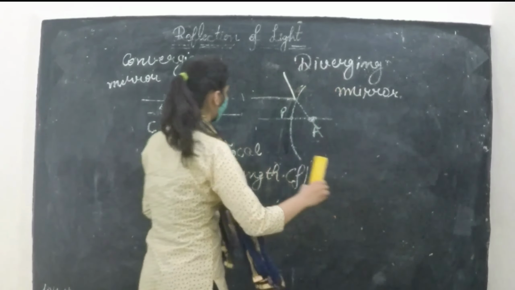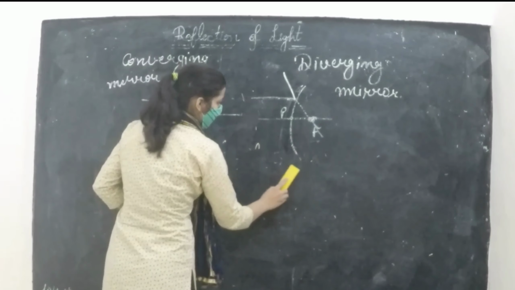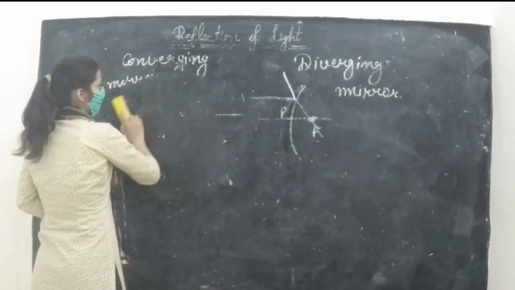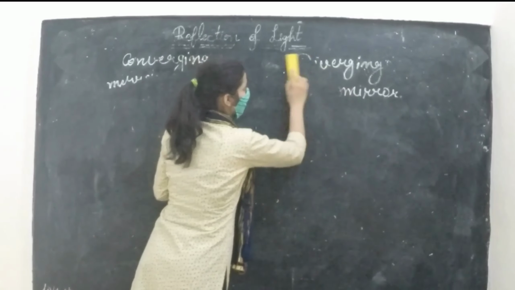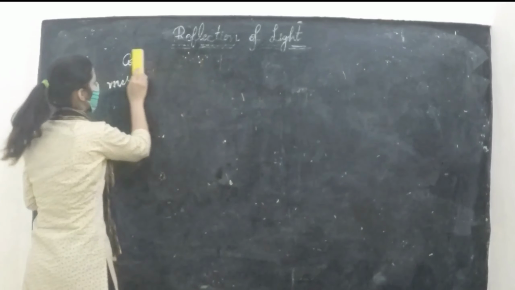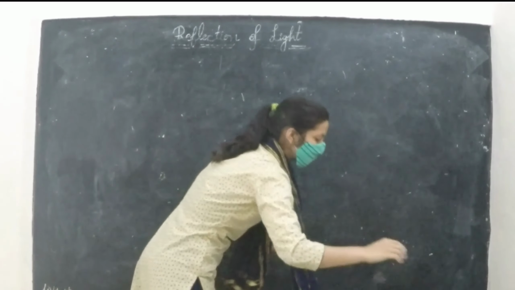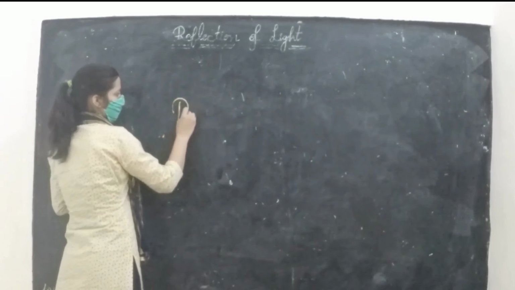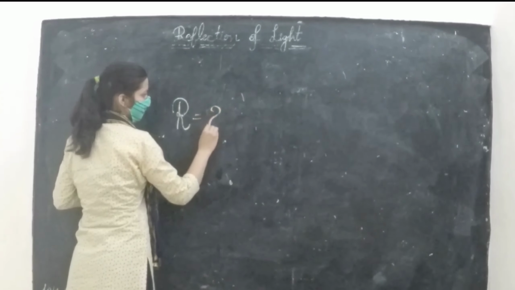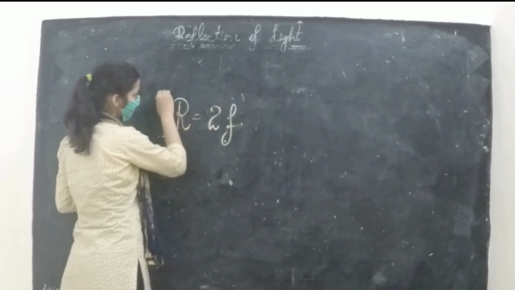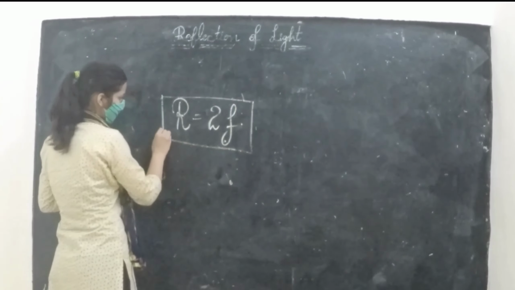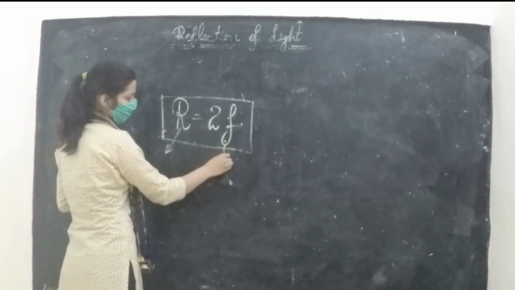Now we can establish a relationship between the focal length f and the radius of curvature. We can see that the radius of curvature is double the focal length. This is the relationship between the radius of curvature and the focal length.